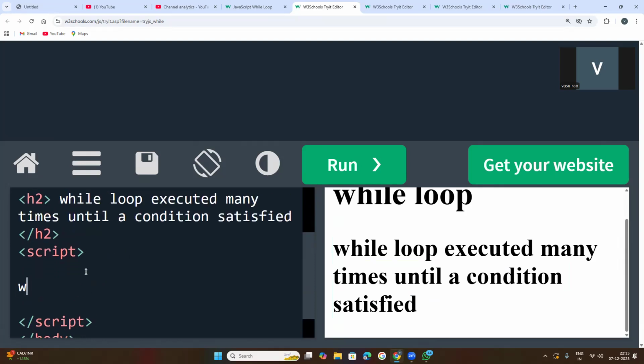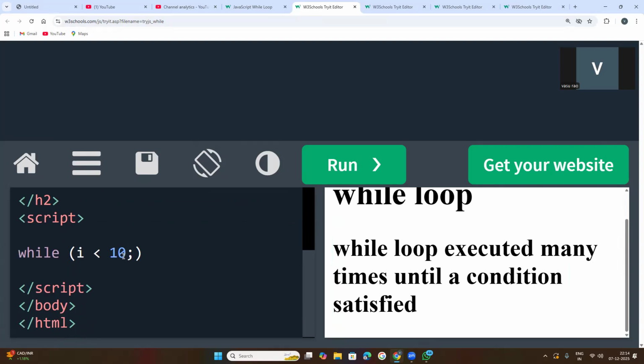The while loop is started with the while keyword, and inside brackets a condition is written. If you want to display numbers from 0 to 9: if I is equal to 10, 10 is not less than 10, so the condition is not satisfied. When I is equal to 9, 9 is less than 10, so numbers up to 9 will be displayed.